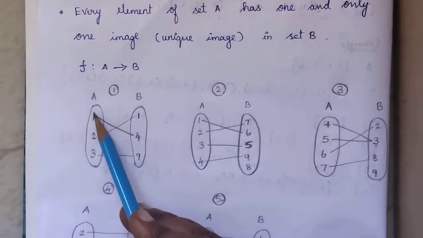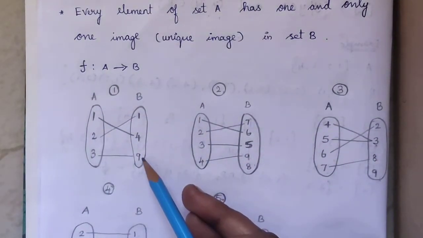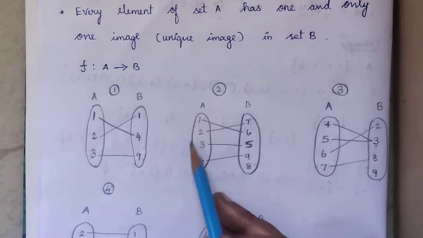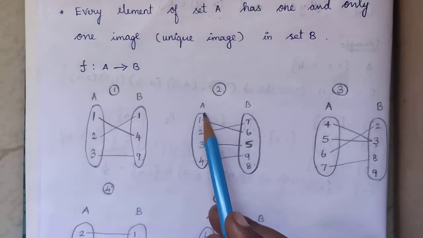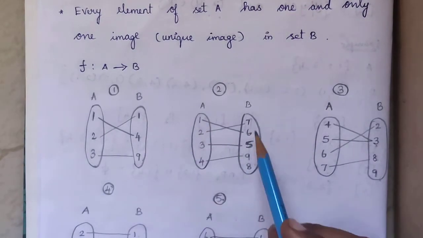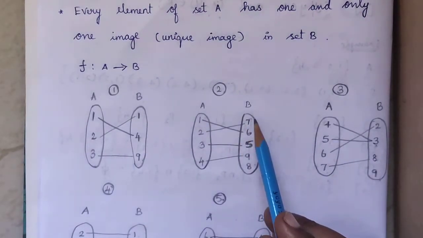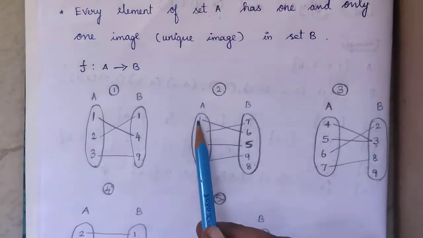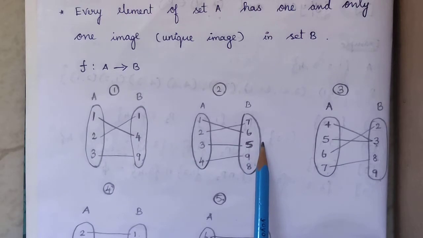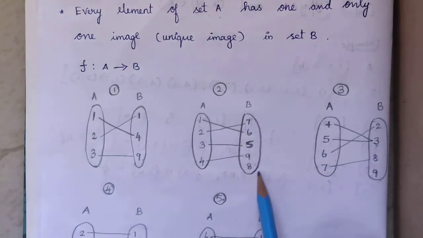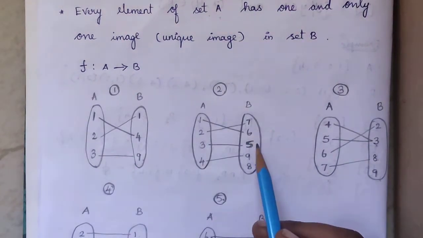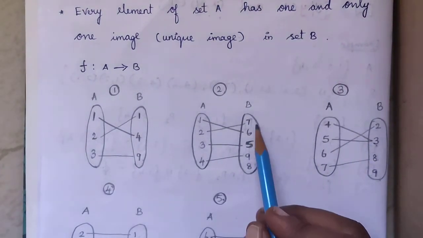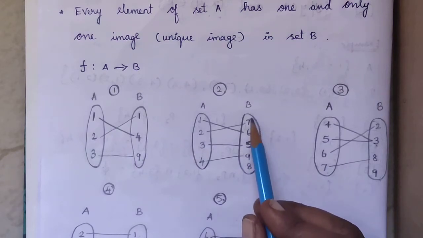Now see here, this is the domain and this is the codomain. In example 2, in set A 4 elements are there, in set B 5 elements are there. All the elements in set A are involved in mapping, but in set B one element is left. Whichever elements are involved in mapping, we call those elements the range.